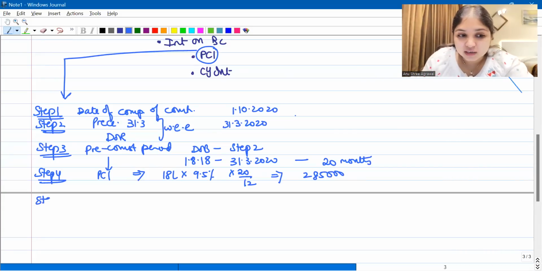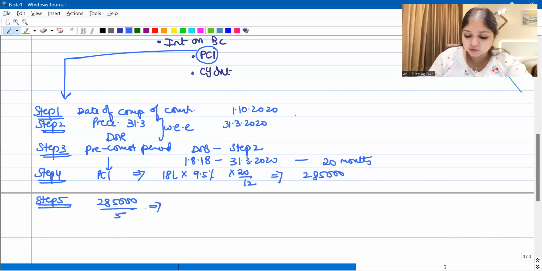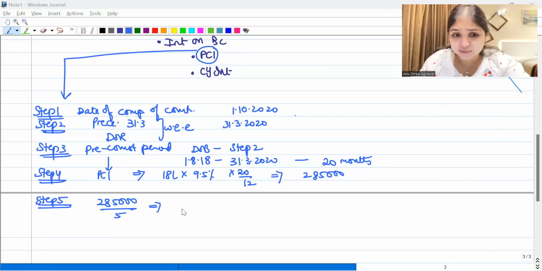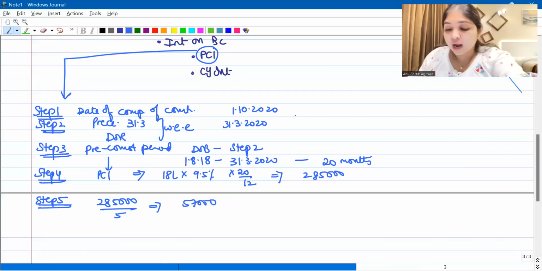But this pre-construction interest you're going to allow across how many years? You're going to allow it across 5 years. So which means every year, how much are you going to allow? Every year you're going to allow 57,000 rupees. But never end your answer here.